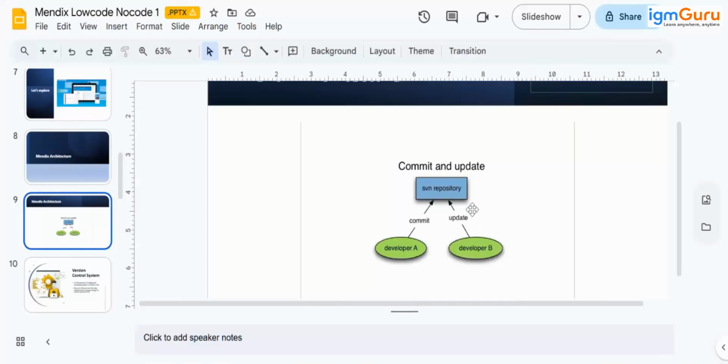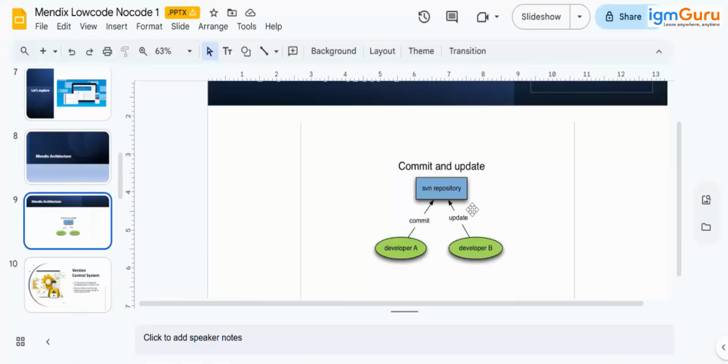Git. One thing I'll tell you: before Mendix 10 version, we had two version control systems, SVN and Git. Earlier it was just SVN, then they started Git, and from the Mendix 10th version onward, we don't have SVN as a version control system.